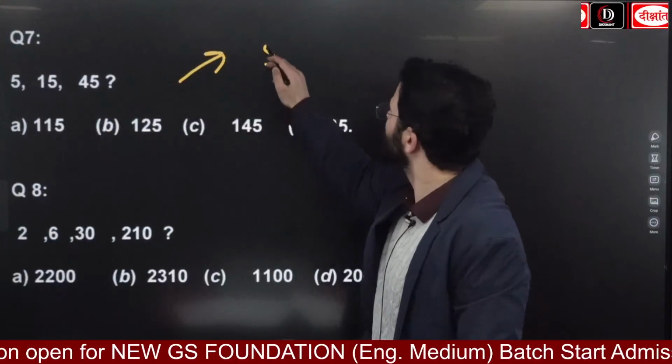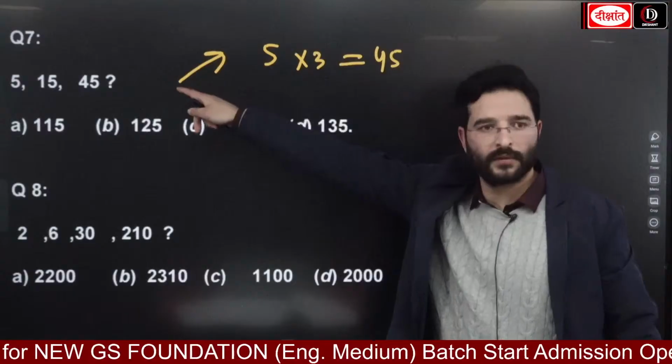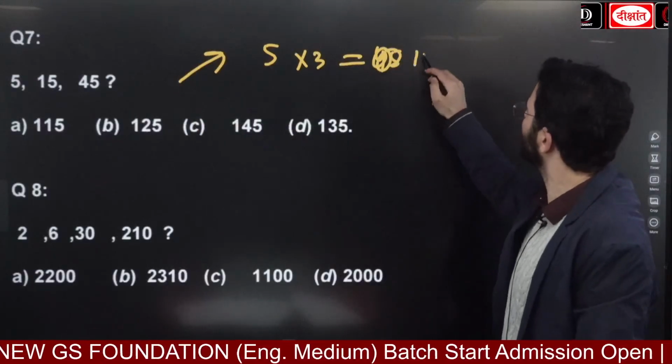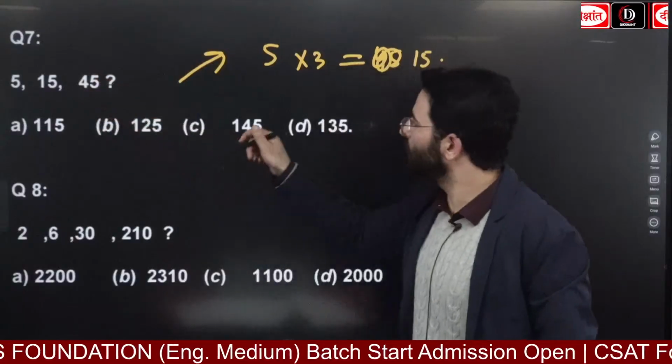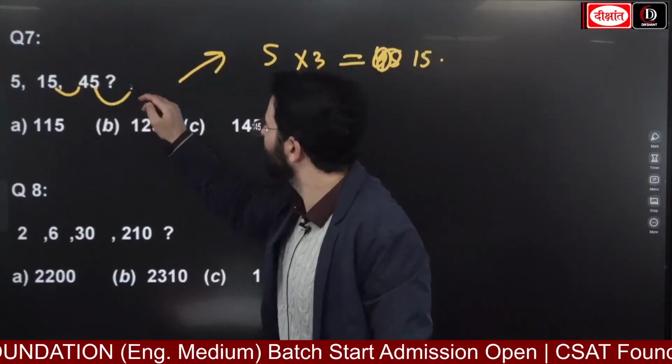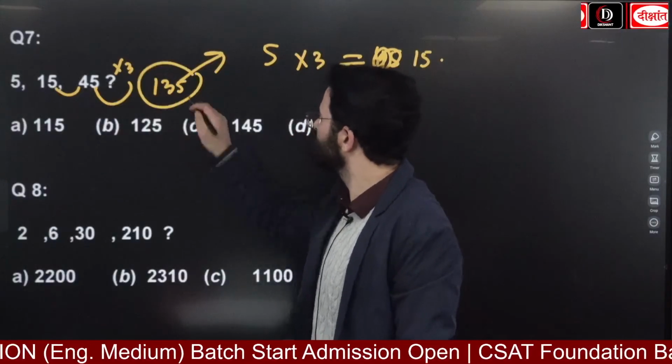If I look at this one, 5 multiplied by 3 is equal to 15. Clear? 15 multiplied by 3 is equal to 45. 45 multiplied by 3 is equal to 135. This is going to be the answer.